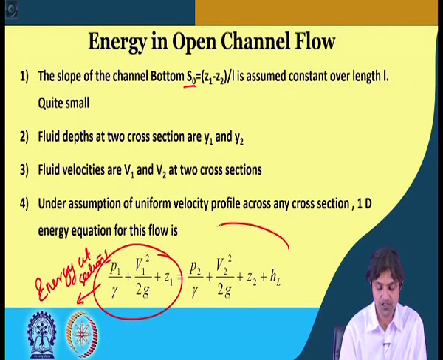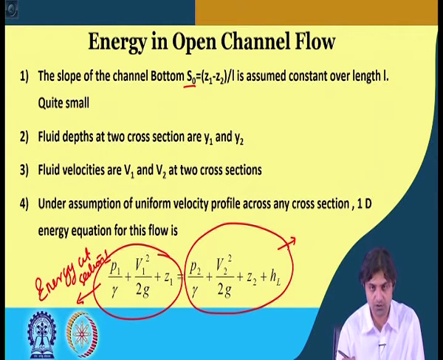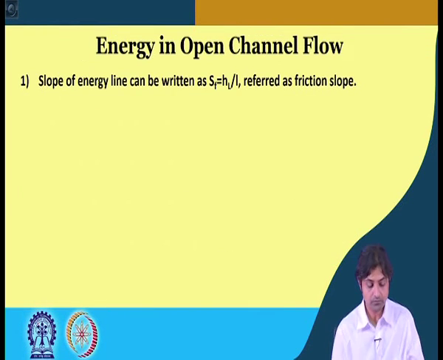So, if there is a head loss HL, if we account for energy loss, then our energy should be conserved, right, if we know how much energy has been lost and we add it to the system. So, this is the energy at section 2. All right.